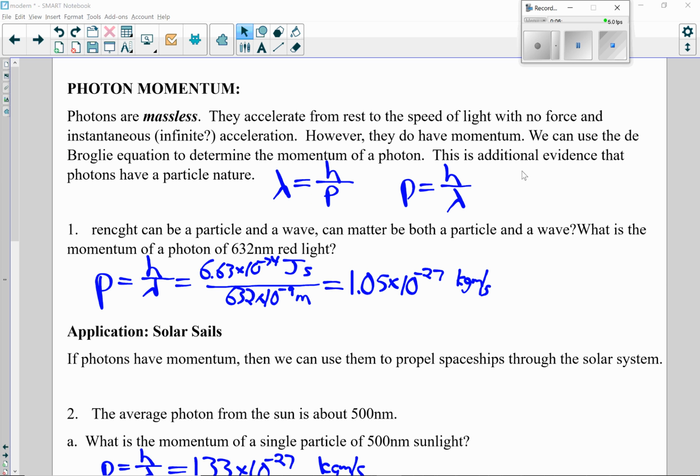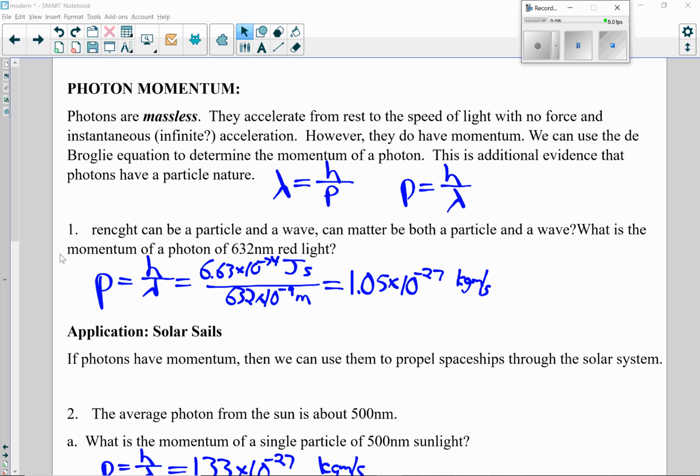Photon momentum. Photons are massless. They accelerate from rest to the speed of light with no force and instantaneous acceleration. However, they do have momentum, and we can use the de Broglie equation to find their momentum. Solve for p equals h over lambda. I don't know what happened there. We can find the momentum of a photon of 632 nanometer red light. It is 1.05 times 10 to the negative 27 kilogram meters per second.